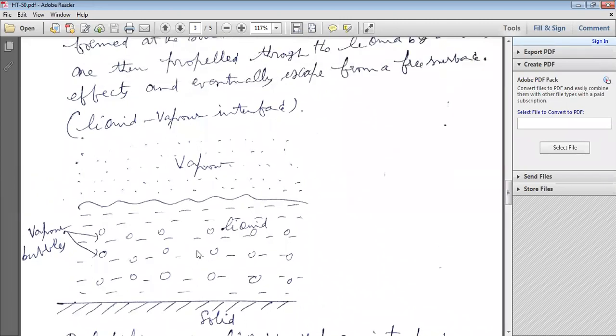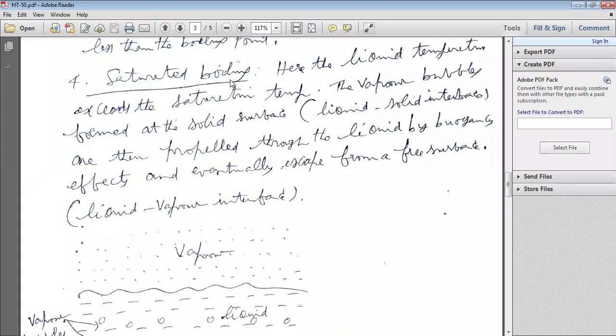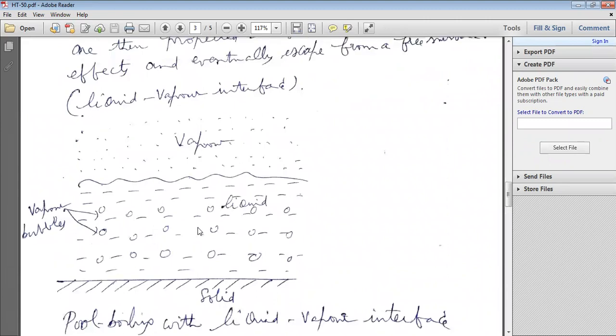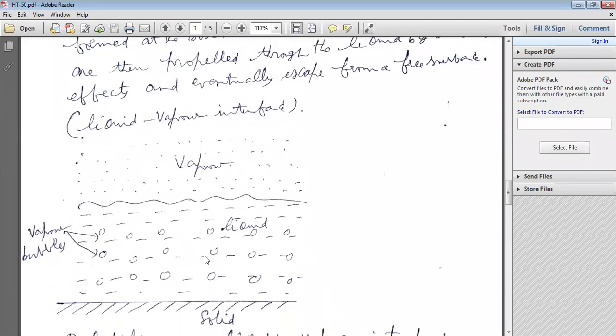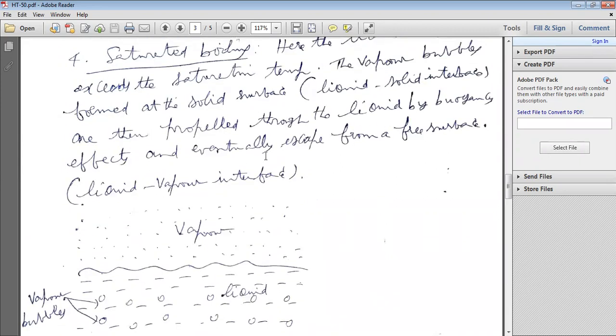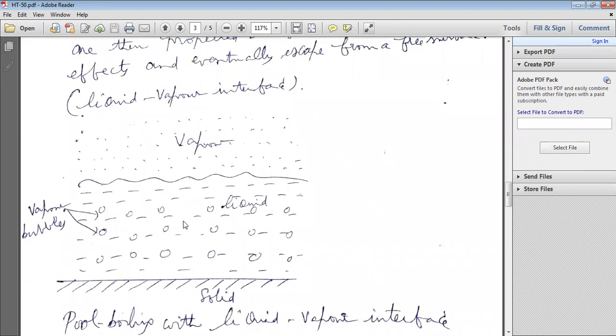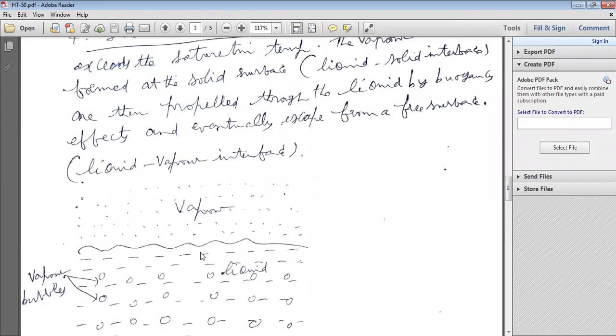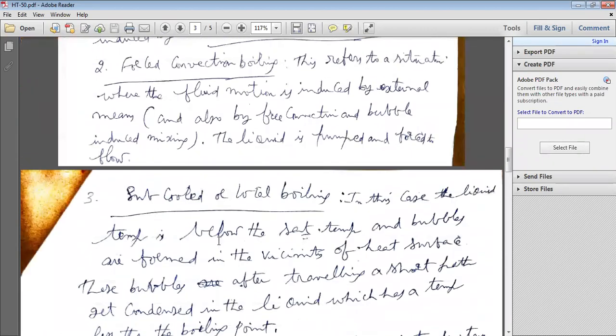Because of the increasing temperature, whenever the liquid temperature exceeds the saturation temperature, these vapor bubbles travel through the liquid region and reach the liquid vapor interface because of the buoyancy force effect, and finally escape from the free surface, that is the liquid vapor interface. This is the process involved in boiling.